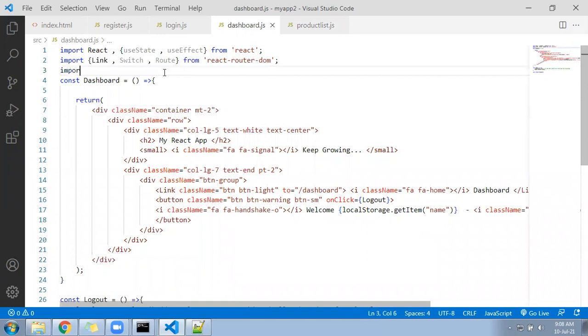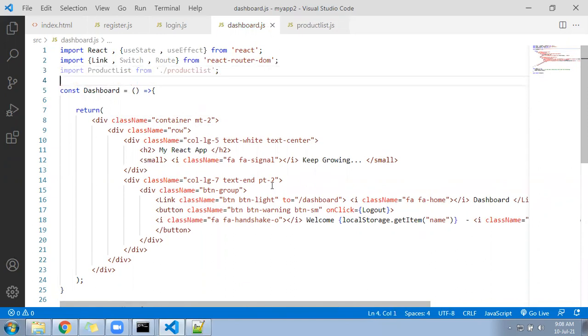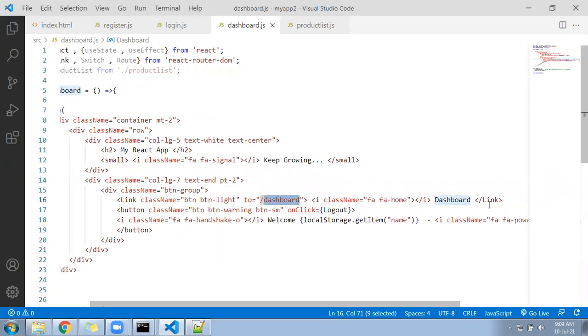Import product list from product list. After that, come down below. We have added here a link called dashboard, right? So we can add one more link just after that, product list.